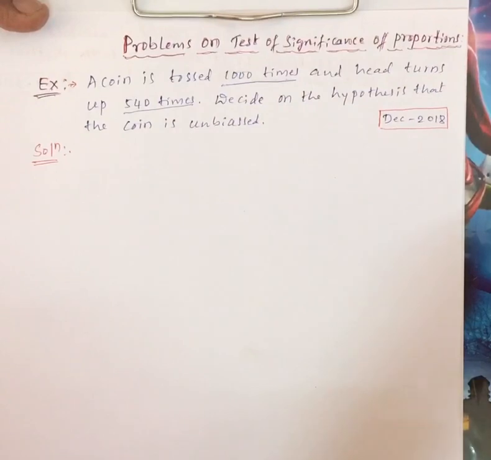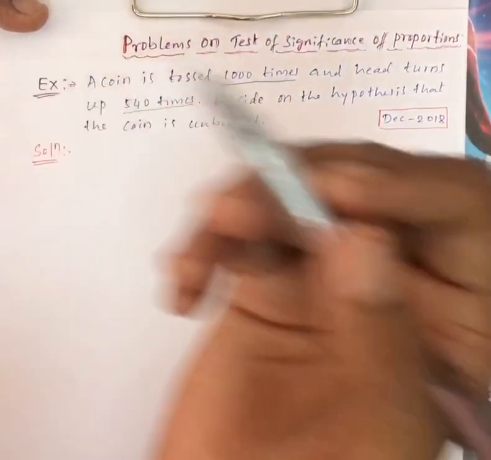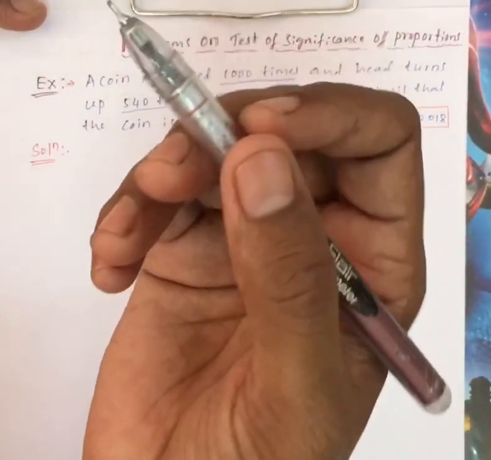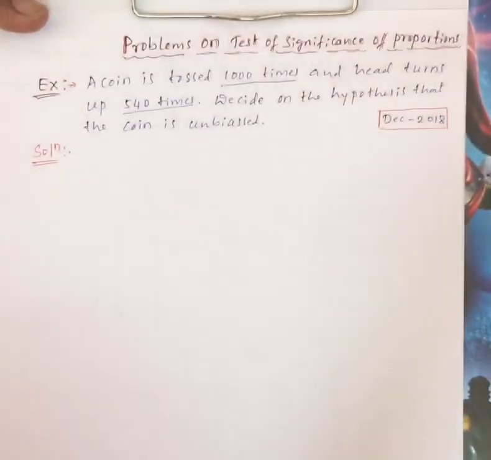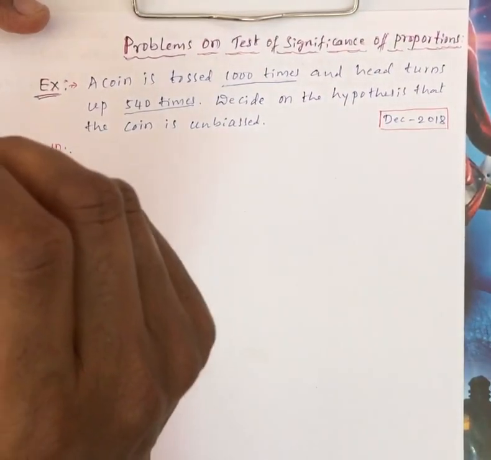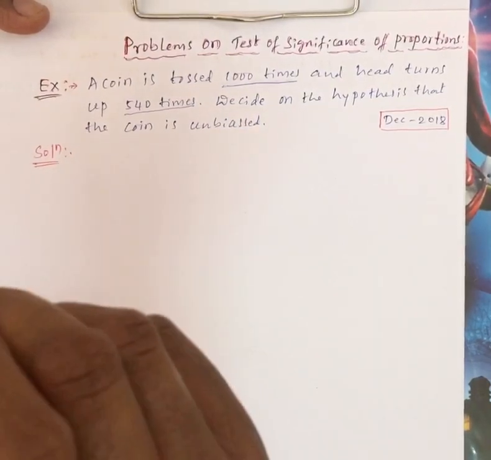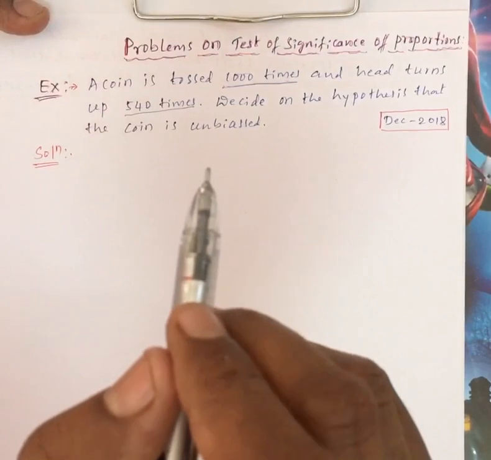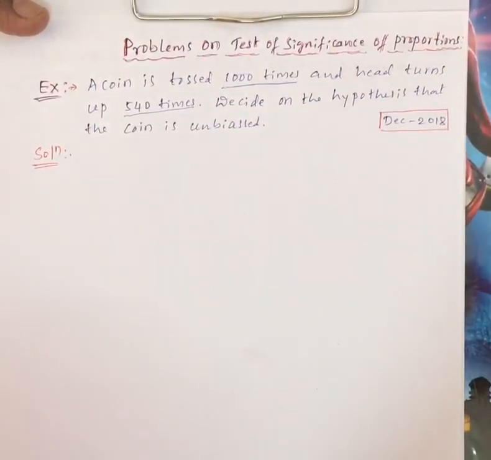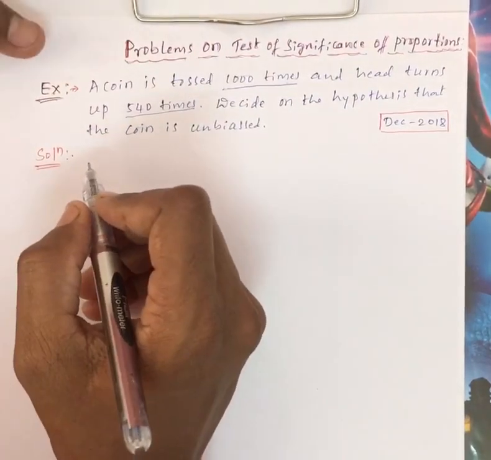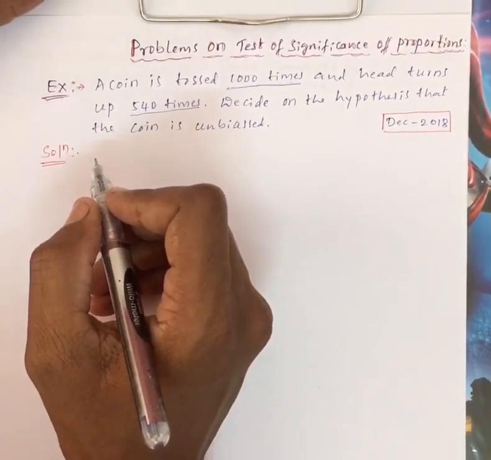If you consider 99%, that is the 5% and 1% levels. 5% is minus 1.96 to plus 1.96. If it is 1%, that is 99%, so minus 2.58 to plus 2.58. Now we will see the solution of this example.